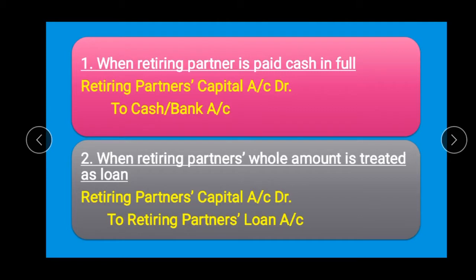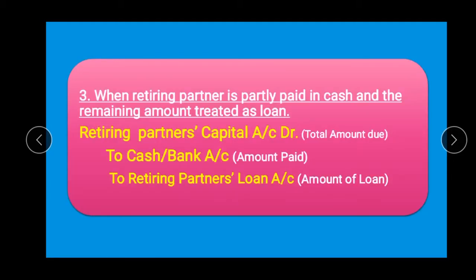Now in the revised balance sheet, retiring partner's loan account will appear and retiring partner's capital account will not appear in the revised balance sheet because payment will be made to him after some time as per agreement.